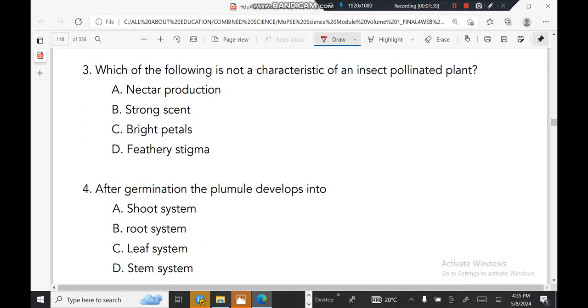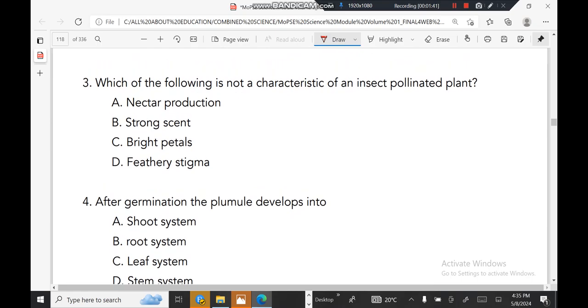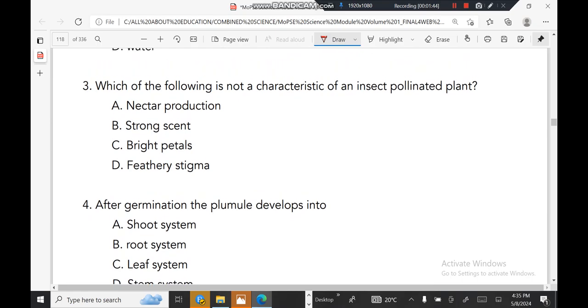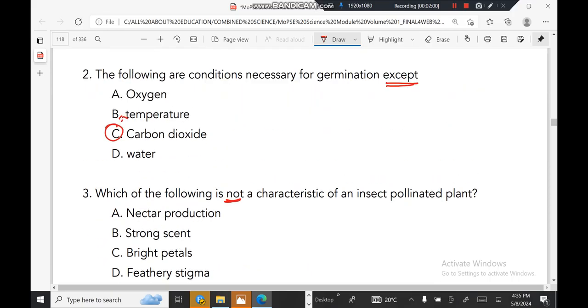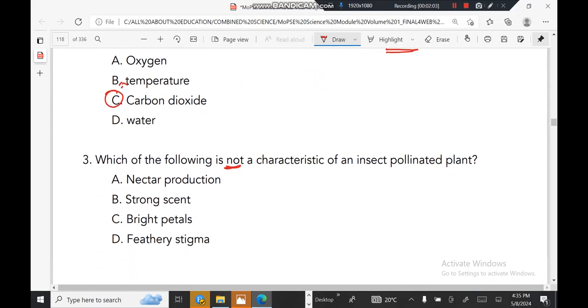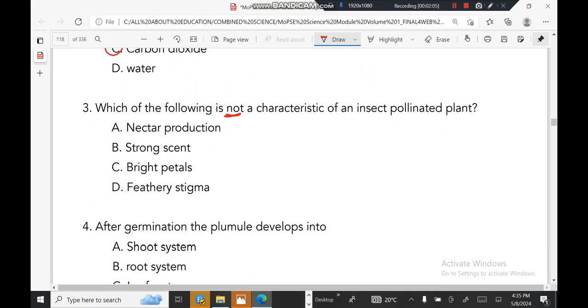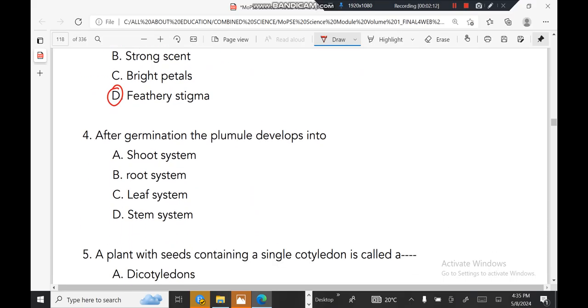Right, which of the following is not a characteristic of an insect pollinated flower? Please take note of this word, this is the keyword, is not. Nectar production, a characteristic. Strong scent, a characteristic. Bright petals, a characteristic. Right, feathery stigma. Feathery stigmas are found on wind pollinated flowers.